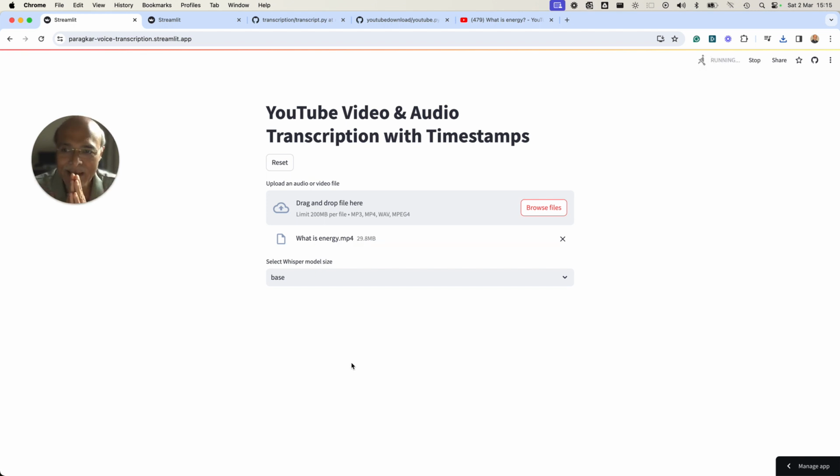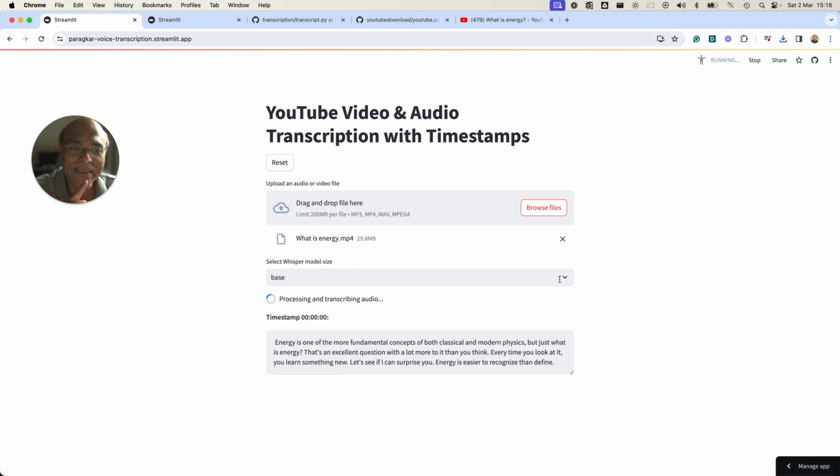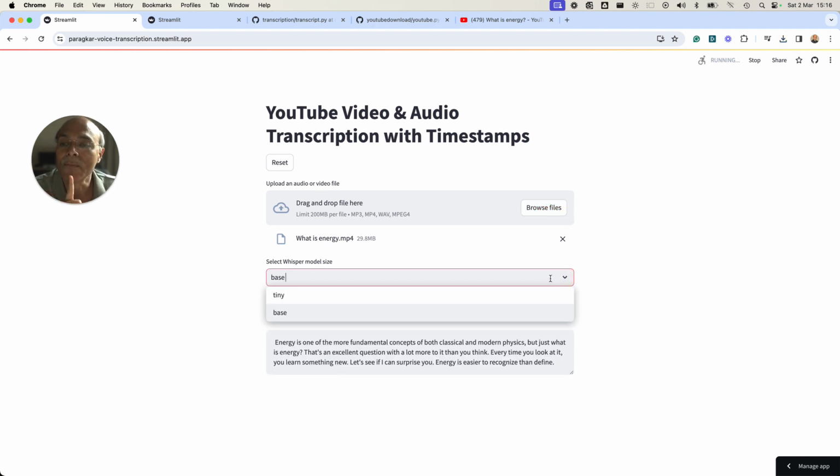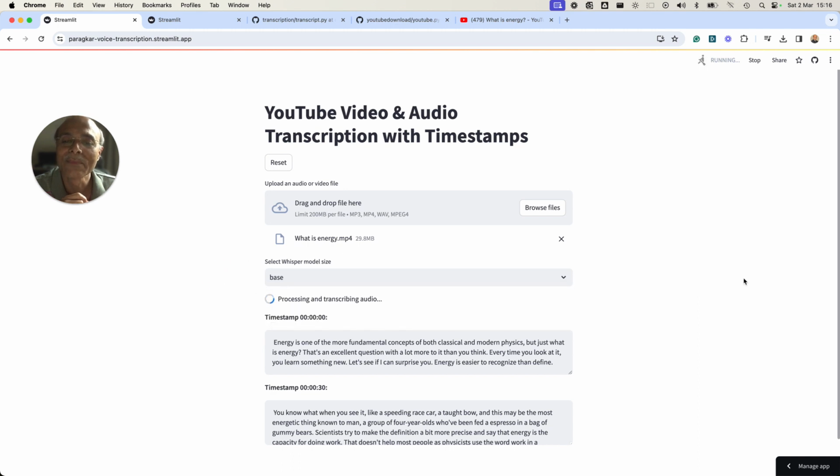Now this is completely free. Anybody can use it. It's very simple and very effective, by the way. But there are certain limitations because I'm running the Whisper model, which is very powerful. It is also an artificial intelligence model prepared by OpenAI. The problem is that there are different model options you can choose: tiny, base, small, medium and large. As soon as you choose anything other than base or tiny, the model will crash, because I have uploaded this model in the Streamlit web app, which is free.